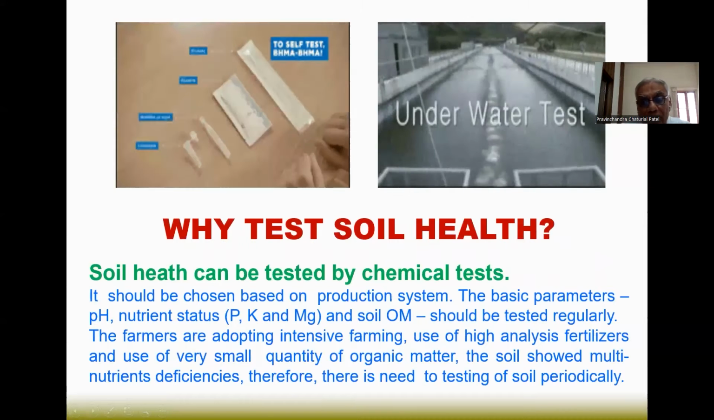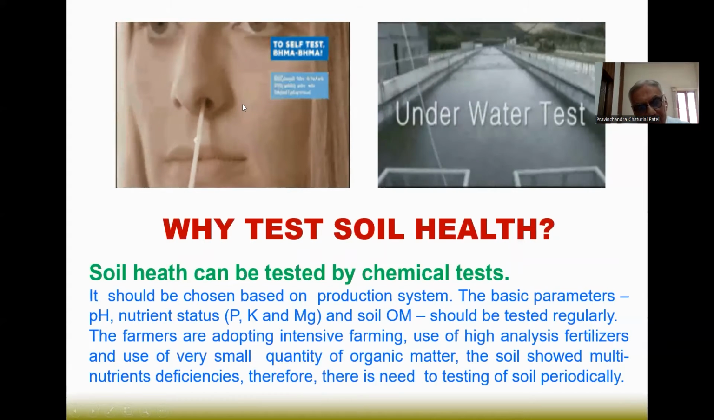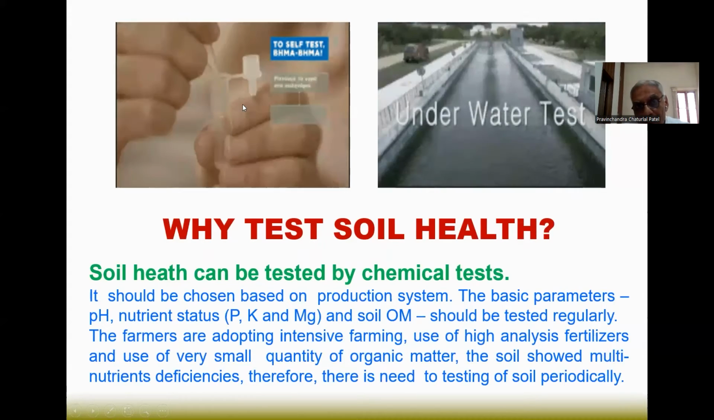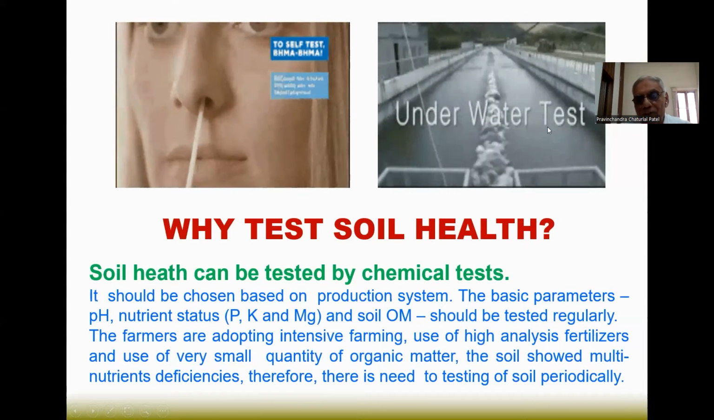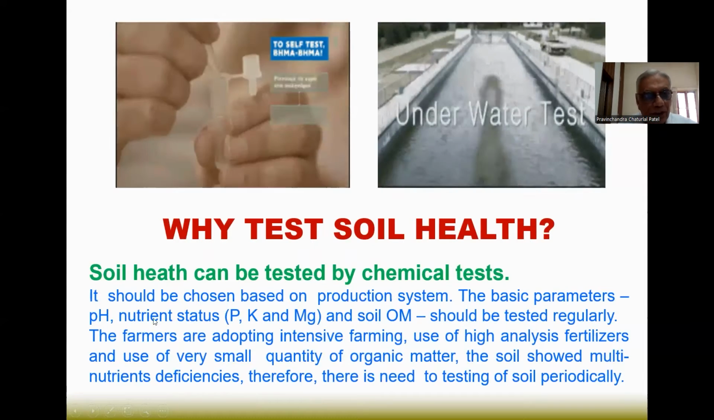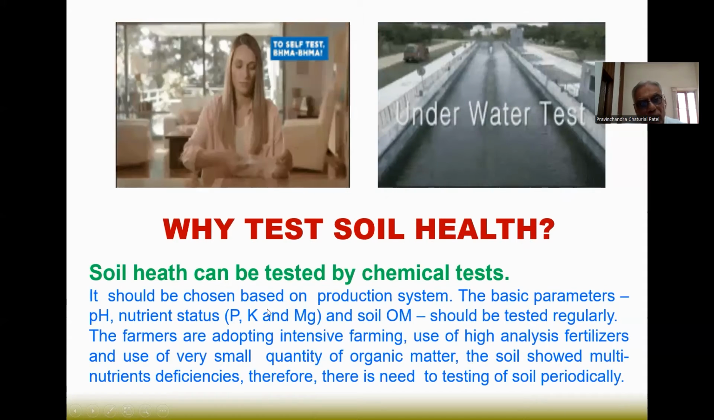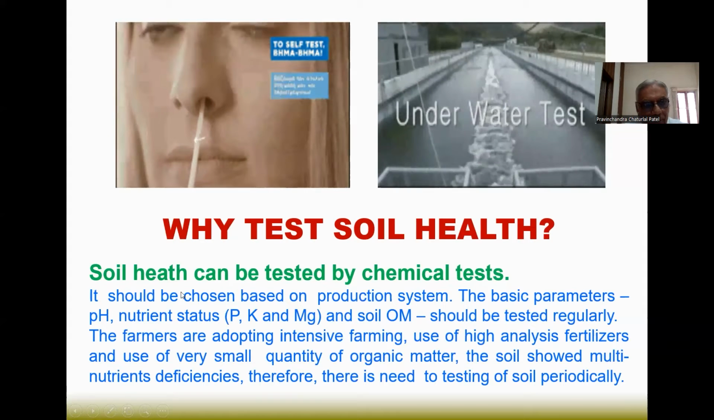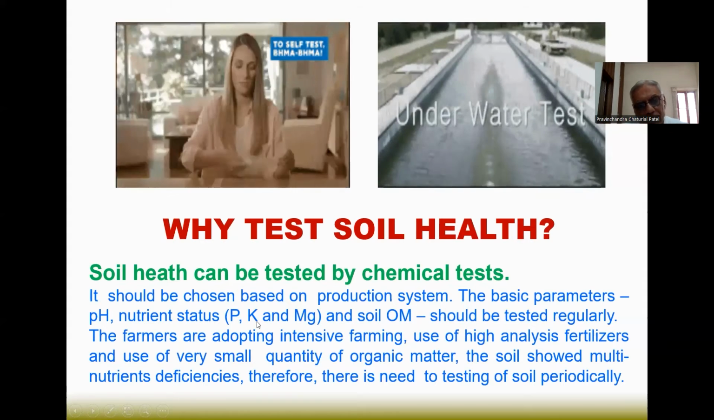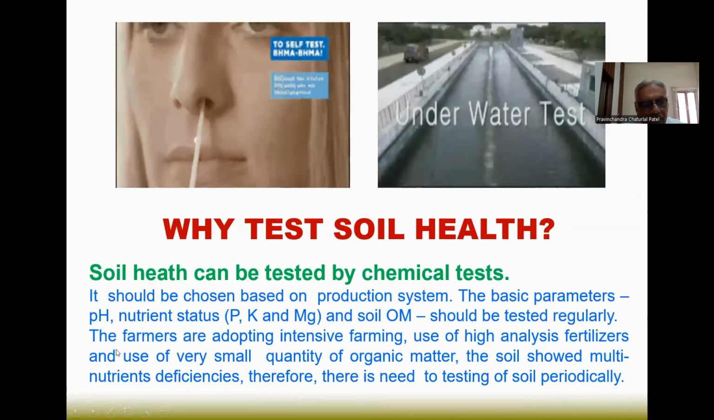Why test soil health? During corona, we tested for COVID-19. Similarly, here we also carry out water tests. Soil health can be tested by chemical tests. It should be chosen based on the production system. The basic parameters, pH, nutrient status, P, K, Mg, and soil organic matter should be tested regularly.